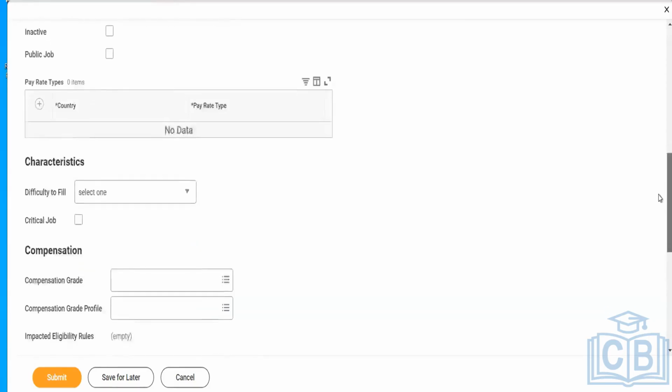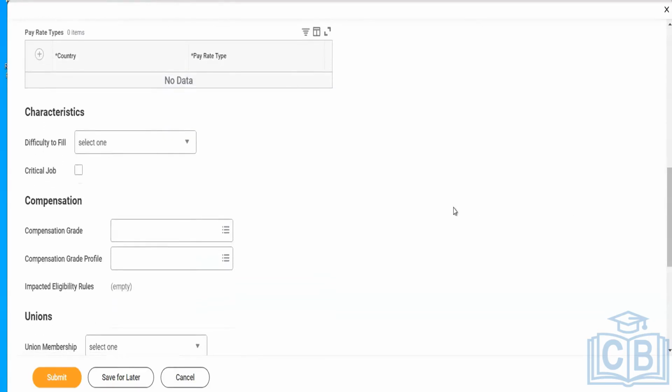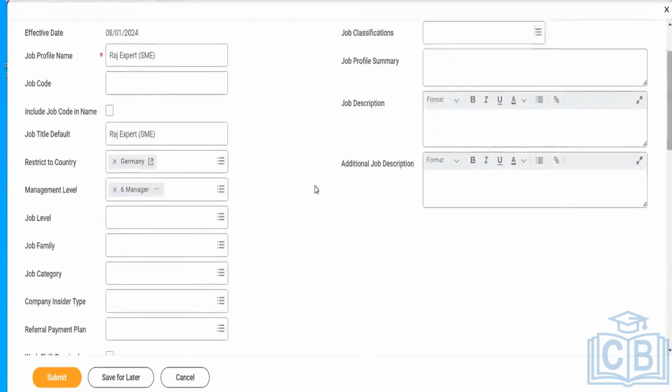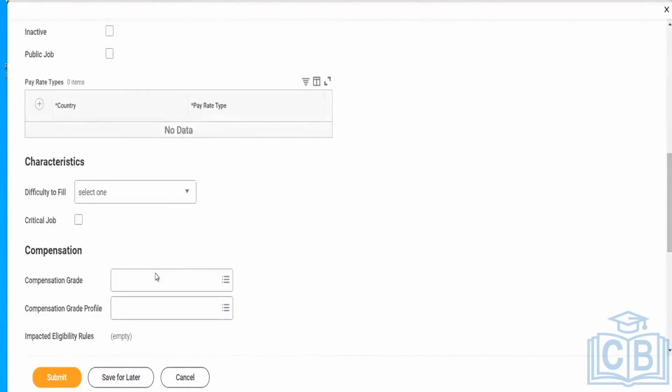Now coming to the compensation section, which is the important one. Normally, we have to define which compensation grade or grade profile this job profile comes under. This is how the compensation grade gets linked to the job profile. For example, I have linked this to some specific compensation grade. We will know, for this expert level, what the pay range is. Accordingly, we define that specific compensation grade here and it gets linked.